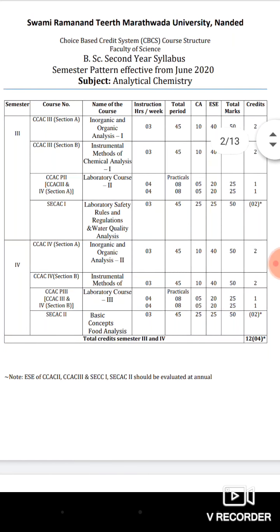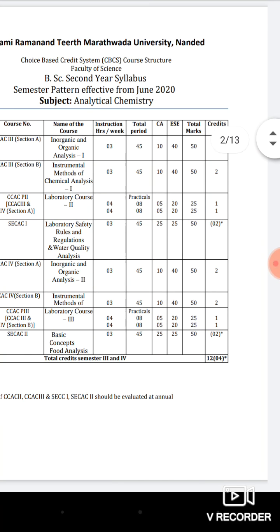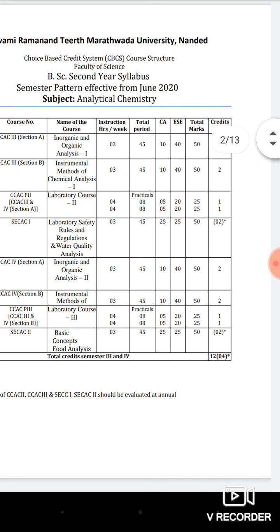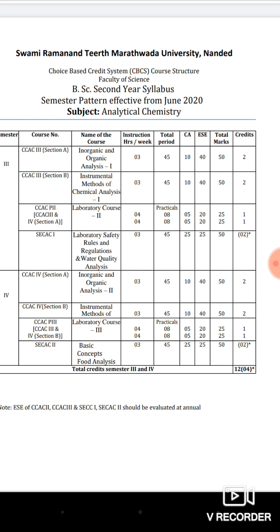Here the second paper is the laboratory course, named CCAC P second, for practical section A. It has 25 and 25 marks for each, and 1 credit for each practical.